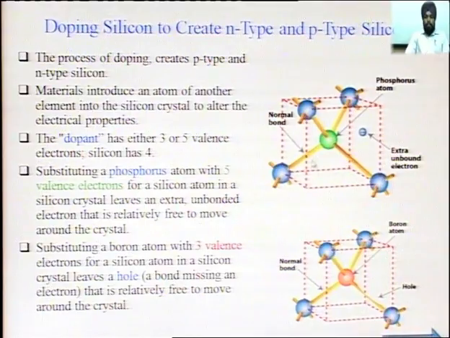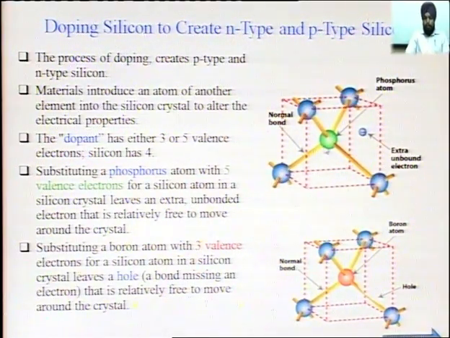When we add trivalent impurity, one neighboring atom is left without covalent bonding, and there a hole forms.